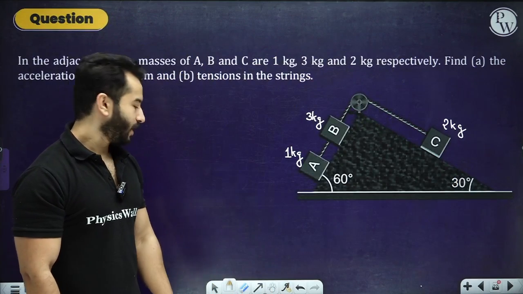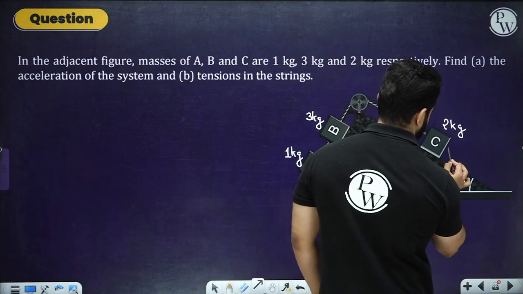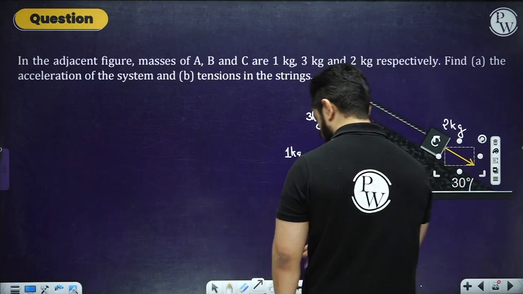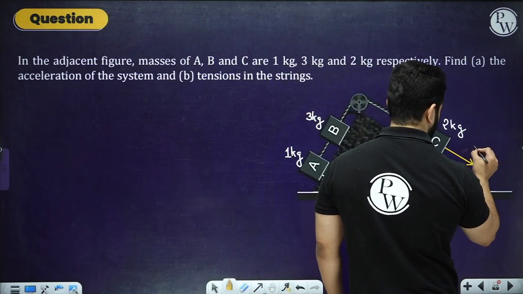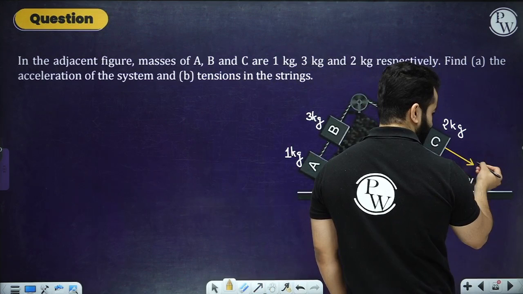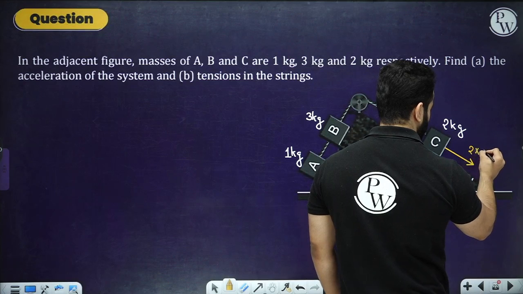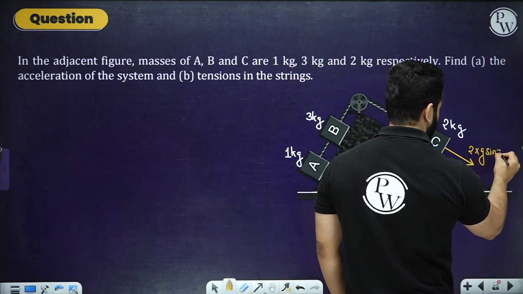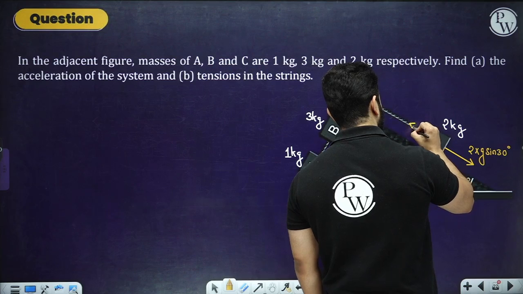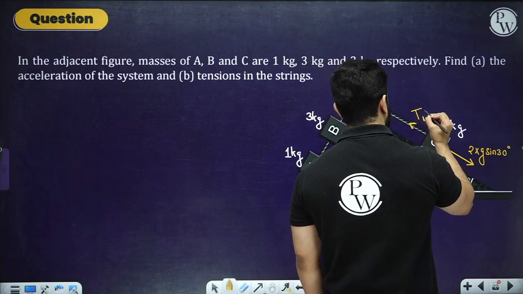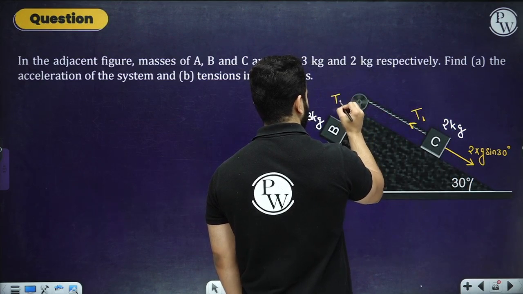So now what we can do first is, let's quickly write down, this is going to be, we write it as mg sine theta, right? So we are going to write 2g sine 30. We are going to write a tension over here. So let me write it as T1. So the same tension will act over here as well. I'm going to write it as T1 also, right?